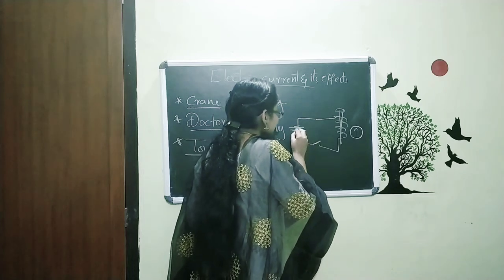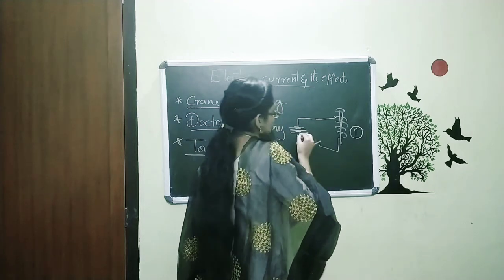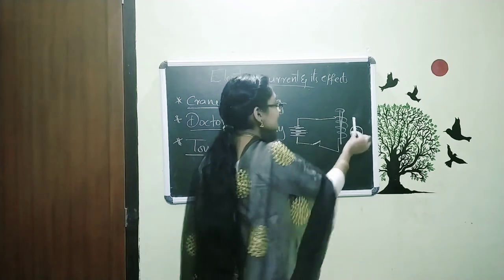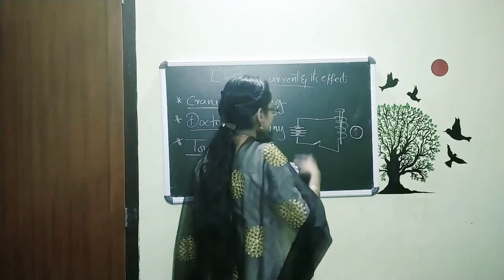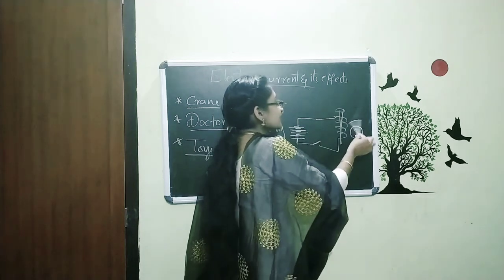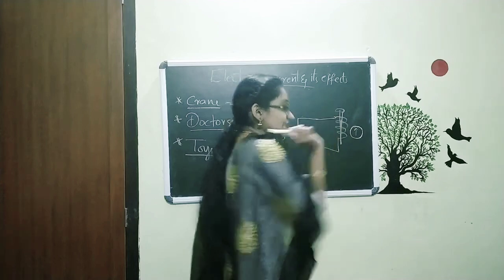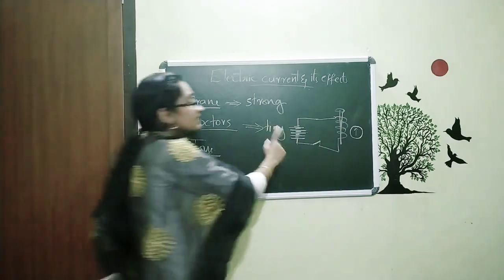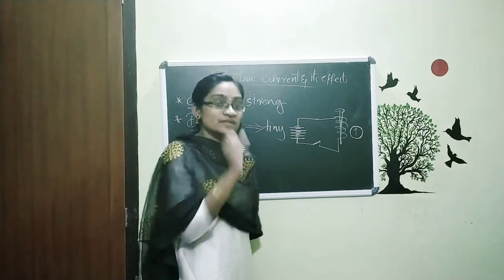Again I am increasing the number of cells. 4. Now you can see it is getting more vibrated. Again I am increasing the number of cells. Then you can see the vibration is getting more and more. That means we can control the power of the magnet with respect to the electricity.